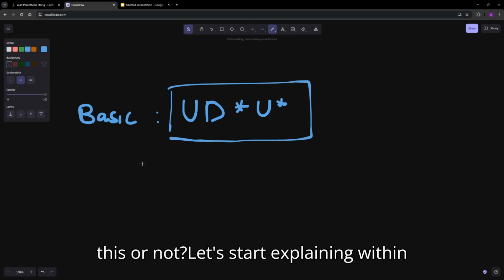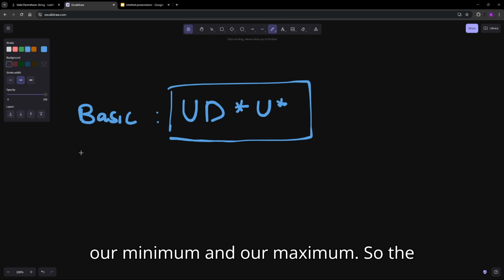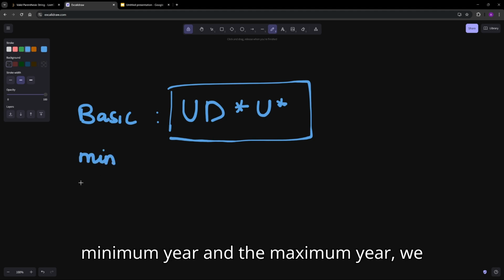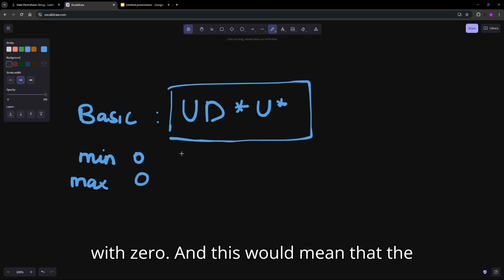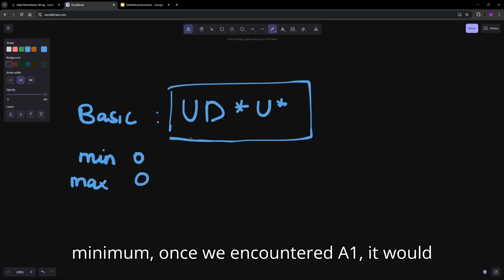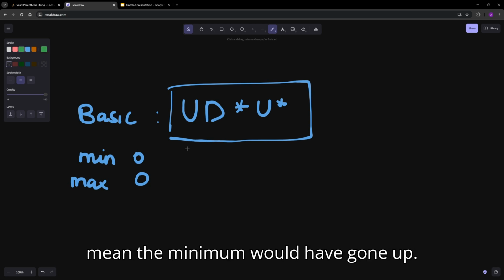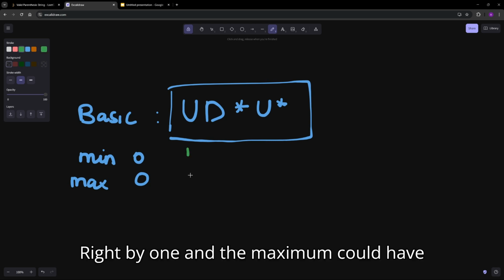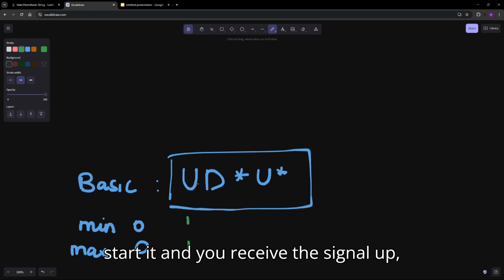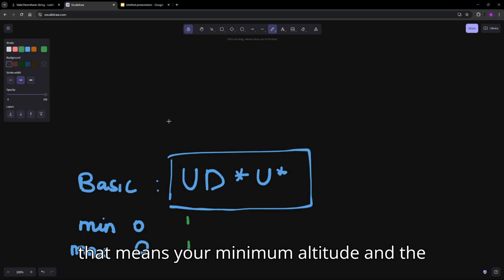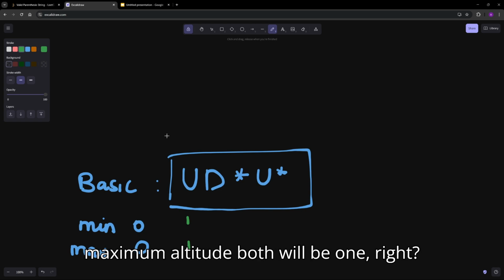Let's start explaining with our minimum and our maximum. So the minimum altitude and the maximum altitude, we will begin with 0. Both are beginning with 0. And this would mean that once we encounter a 1, the minimum would have gone up by 1, and the maximum could have gone up. So this is actually deterministic, guys. Think about it. When you start and you receive the up signal, that means your minimum altitude and the maximum altitude both will be 1, right?